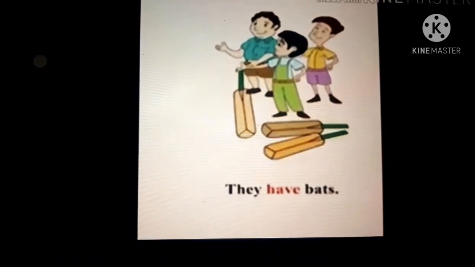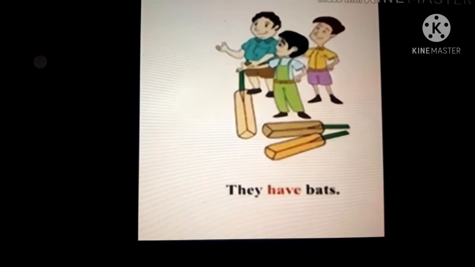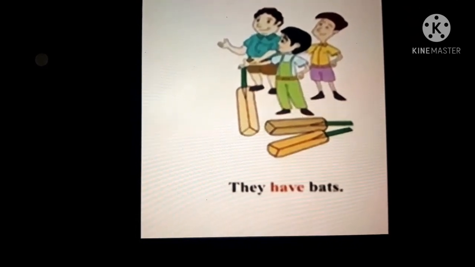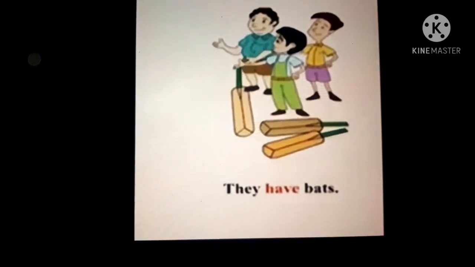They have bats. Children, in this sentence, they is a plural pronoun. So, have helping verb is used. We have fruits. Children, here we is a plural pronoun. So, have helping verb is used.